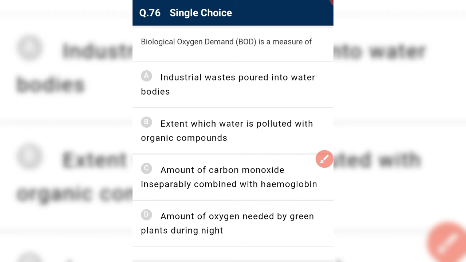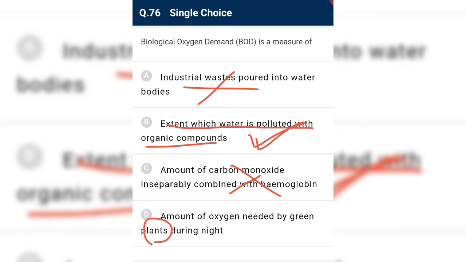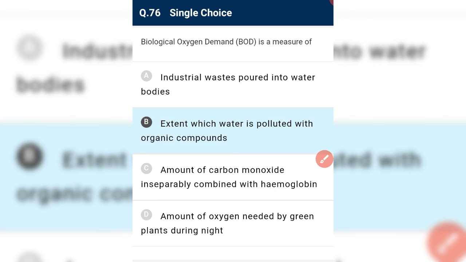Biological oxygen demand is the measure of industrial waste poured into water? No. Extent to which water is polluted with organic compounds? Yes. Amount of carbon monoxide combined with hemoglobin? No. Amount of oxygen needed by green plants? No. By bacteria. So B is the correct answer.